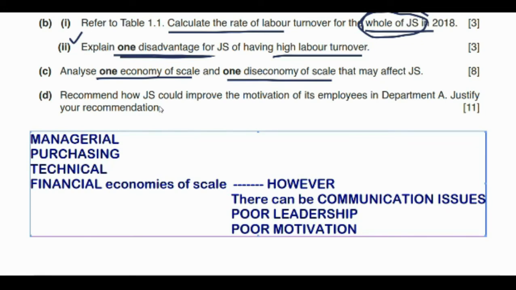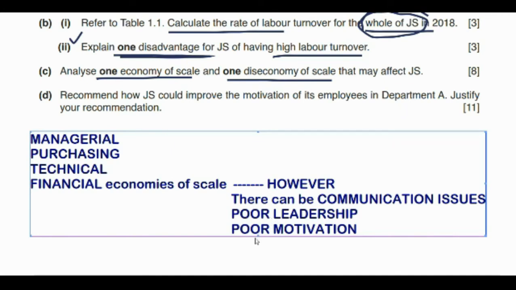of scale. However, there can be communication issues, which can be a major diseconomy of scale, and there can be poor leadership because workers might feel alienated. We did see from the pie chart that the workers are leaving the job because of less pay and poor leadership.